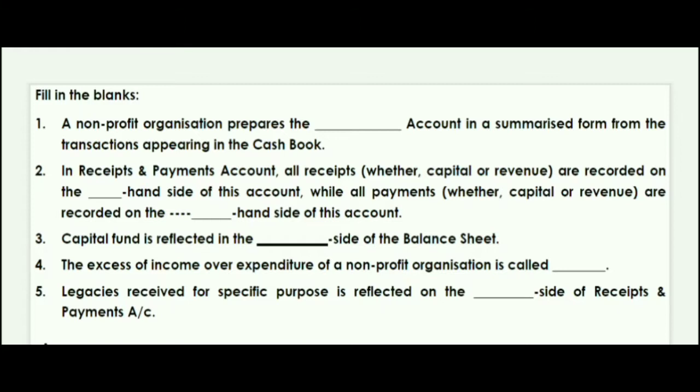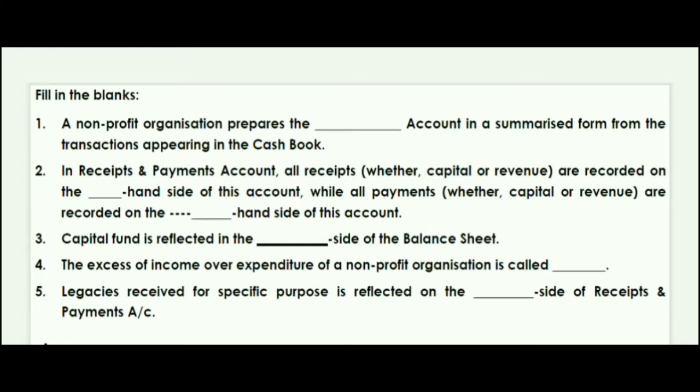Then the next is, the capital fund is reflected in which side of the balance sheet? Well, the capital fund is reflected on the liability side of the balance sheet. Let's see the next question. The excess of income over the expenditure of a non-profit organization is called surplus. Surplus will be the correct answer.